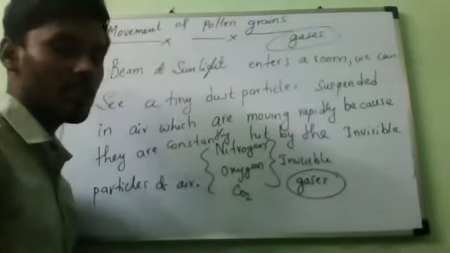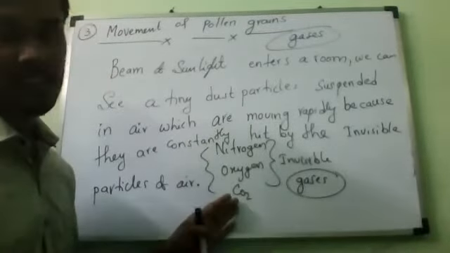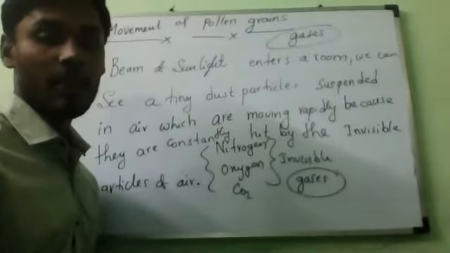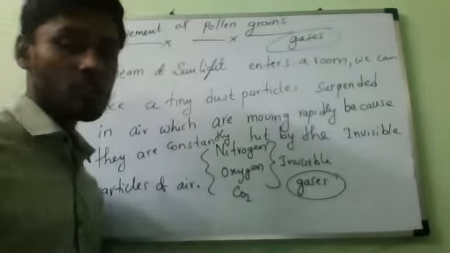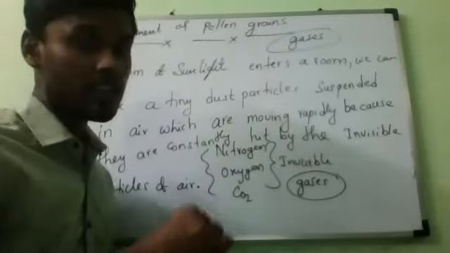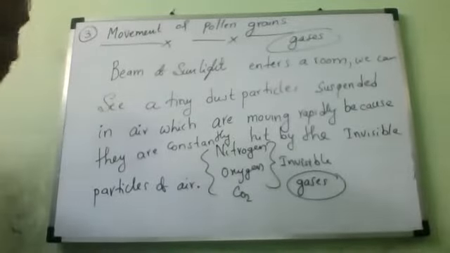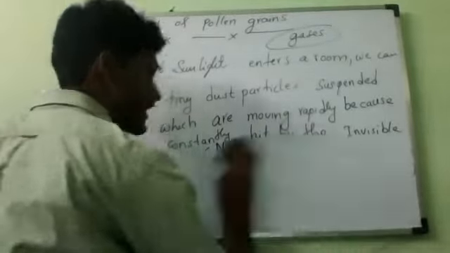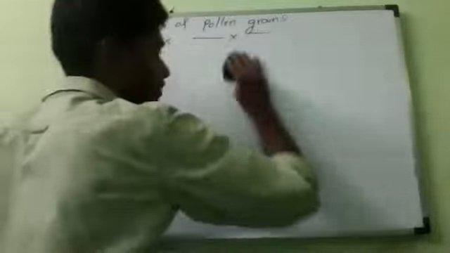Now we have discussed Brownian motion in liquids and Brownian motion in gases. Finally I am asking the question: the small particles may be present in liquid or gas, it doesn't matter. The zigzag movement of the small particles suspended in a liquid or gas is only called what? What did we use to call that phenomenon?